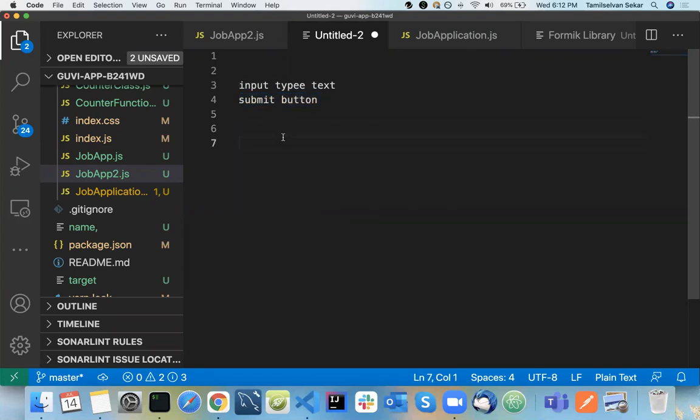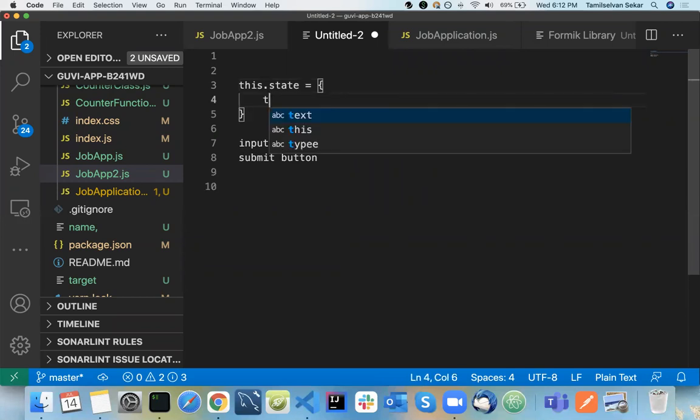When you submit, have an array inside your state. There is a this.state here, right? So you will have an array there, a to-do list. Whenever you submit, just push to that array. That's it, a very simple task. Just have an input type text, and whenever you type something inside that text box and click on submit, it should be added to the to-do list inside your state.